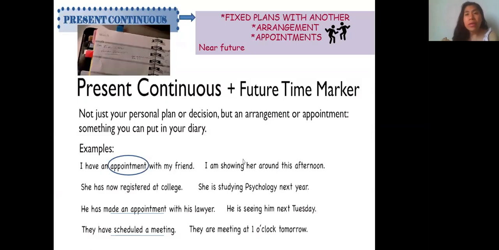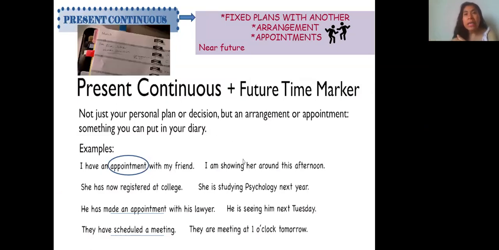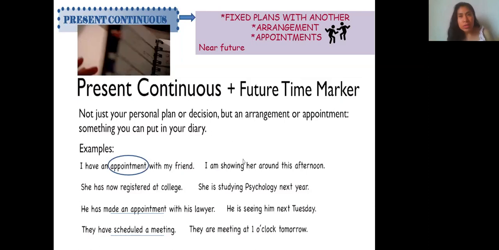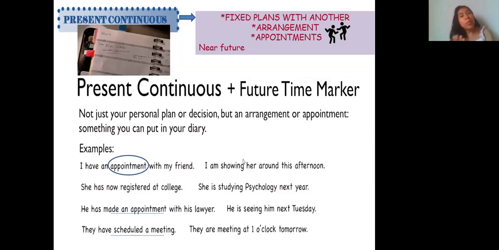As we learned before, the present continuous for future is used when we make an arrangement or an appointment. I mean, a fixed plan with another person. So I am talking about a very near future. In my screen, I have some examples, and we can notice that when we use the present continuous, it is not just about my personal decision, but an arrangement or an appointment, something you can put in a diary.